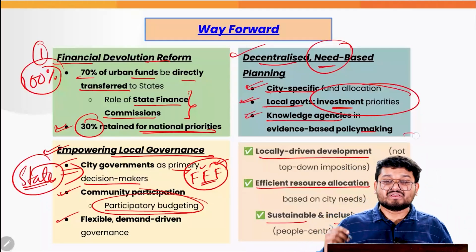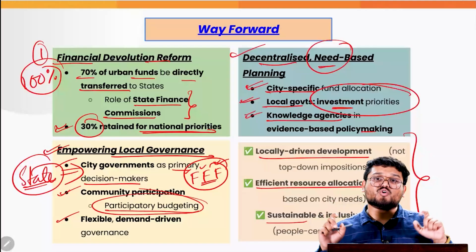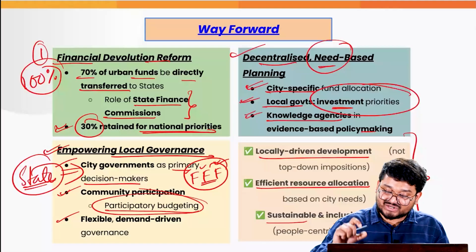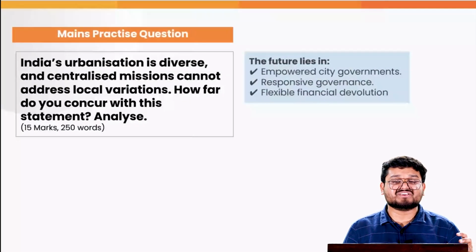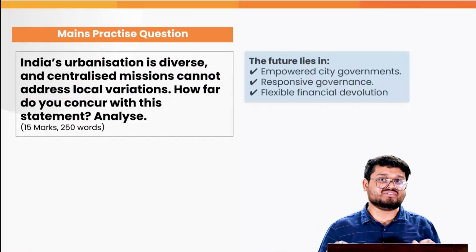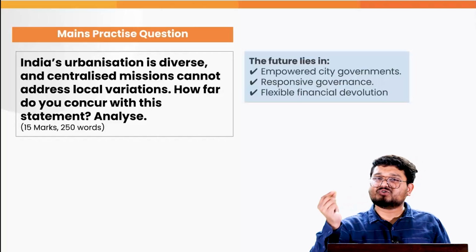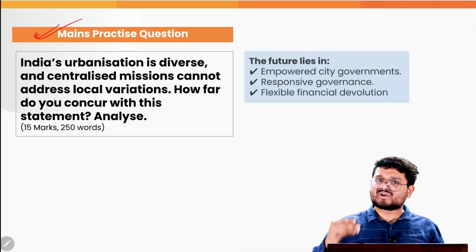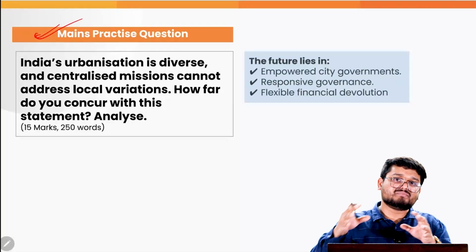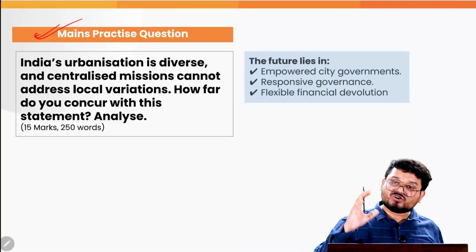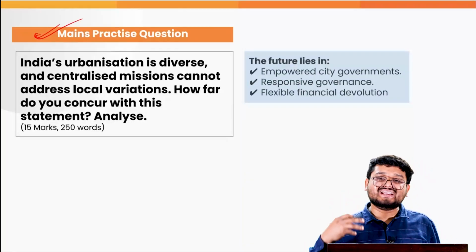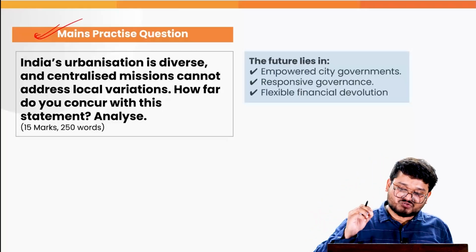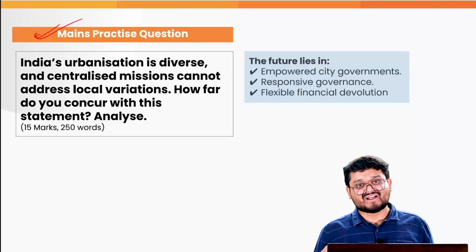Now mind this, particular tags or lines or particular phrases are extremely important for your mains examination, particularly when we talk about urbanization and the various challenges associated with the same. So that is why try to use these keywords, whatever things we have discussed in this mains practice question. You can comment your answer in the comment section below, and also always try to integrate various new ways of writing answers, correct? So that is where we can now move on to the simplified section.